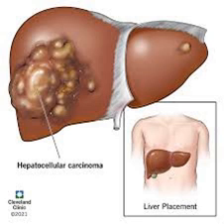Symptoms: liver cancer may not present symptoms in the early stages, but as the disease progresses, symptoms may include abdominal pain, often in the upper right side of the abdomen. Weight loss: unexplained and often significant weight loss. Loss of appetite: decreased desire to eat. Nausea and vomiting: persistent nausea and occasional vomiting. Jaundice: yellowing of the skin and eyes, indicating liver dysfunction.